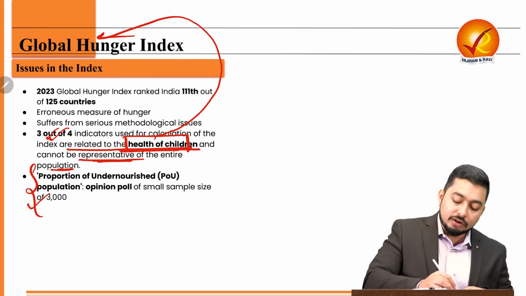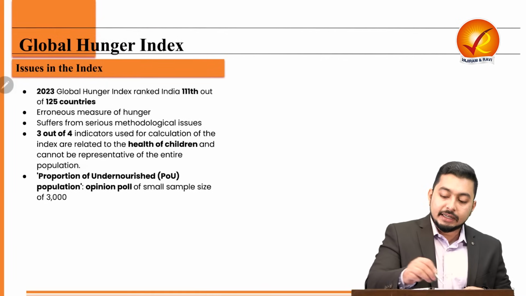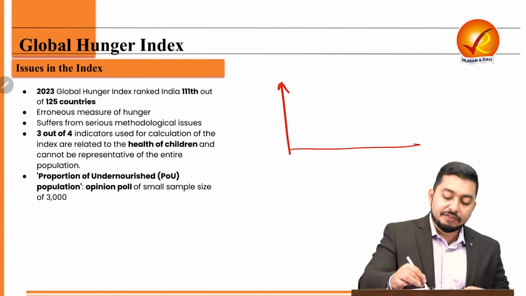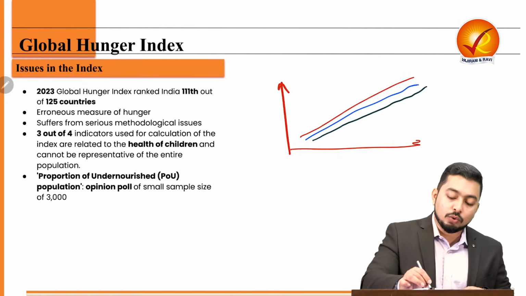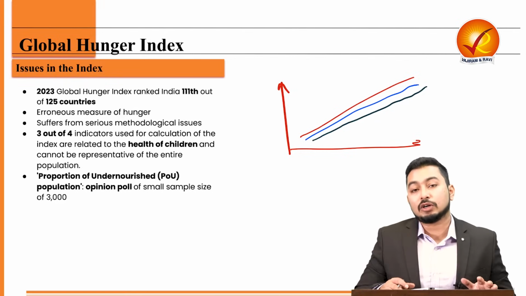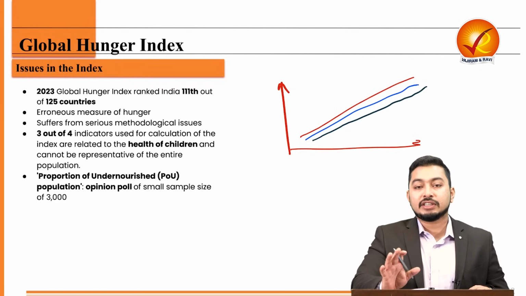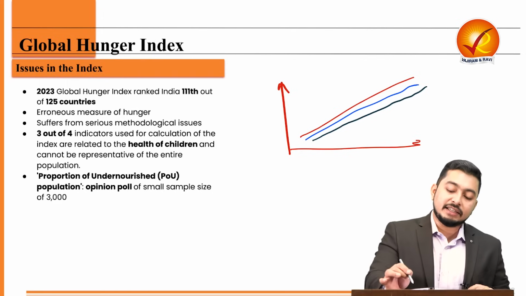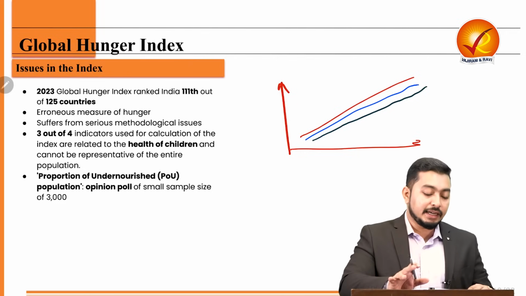Then the proportion of 3000 people is extremely erroneous, and over the period of time it is surprising to see that if the economy size is increasing, simultaneously the per capita income is increasing, and simultaneously if the allocation towards the direct benefit transfer of subsidies is increasing, not only at the central level but all across the states, there is more and more direct delivery or targeted delivery of services through the Aadhaar ecosystem, then it is surprising to see that India is doing tremendously poorly in terms of the hunger index, and that is why it has been challenged by the government.